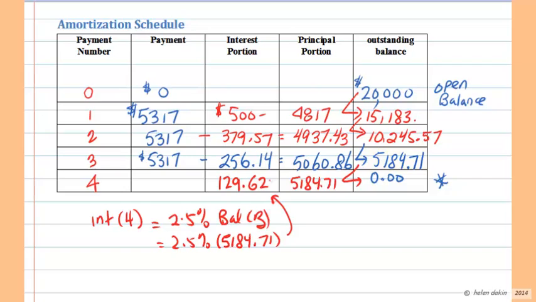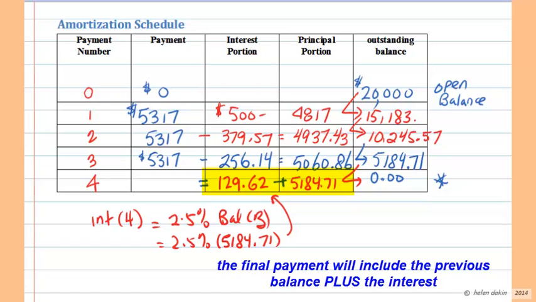So now comes the big question: what's the size of my final payment? Well, with my final payment, I need to pay off the interest, and I also need to pay off the principal of $51.84. So I need to add these two amounts together to come up with a total. I need to pay the principal and the interest. That gives me a grand total of $53.14.33. So $53.14.33 is the size of my final payment.